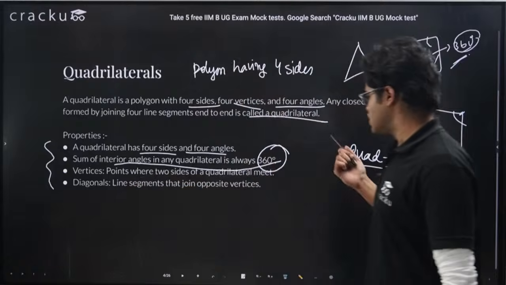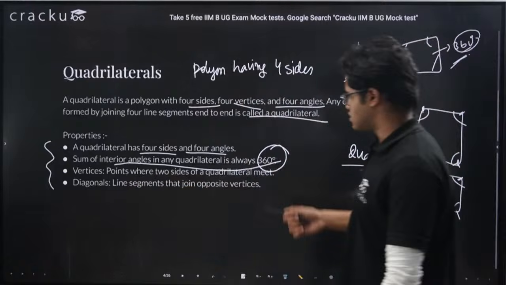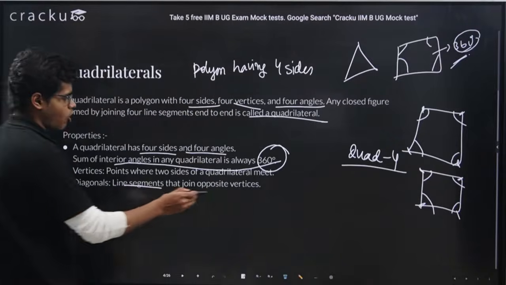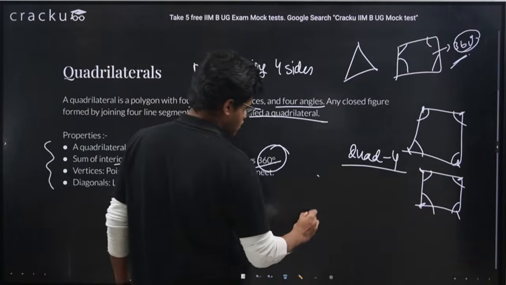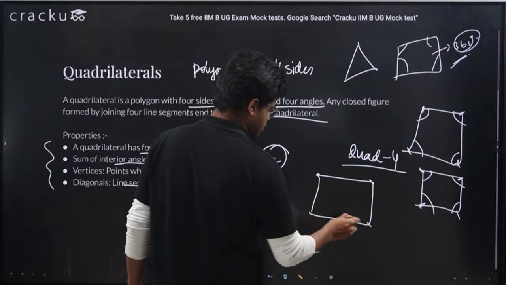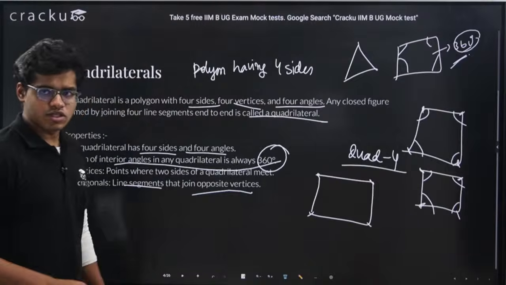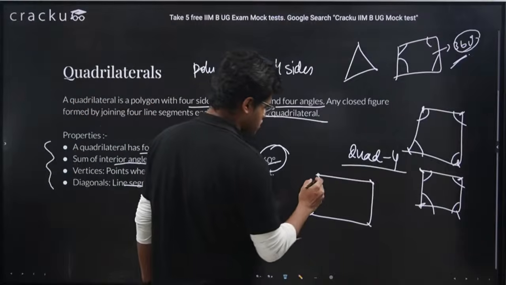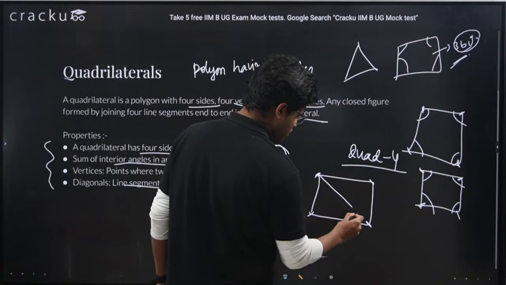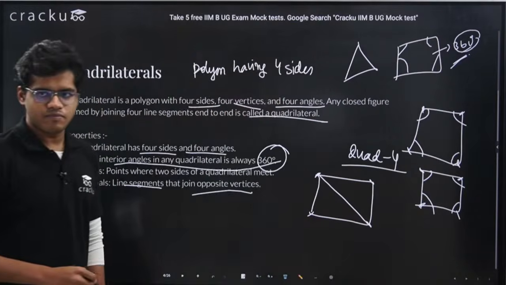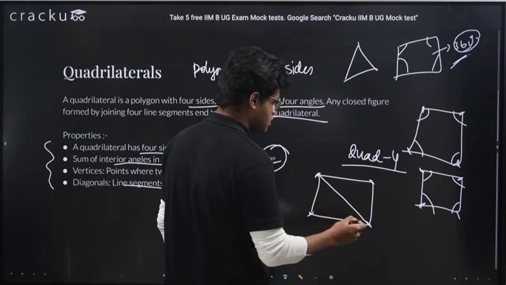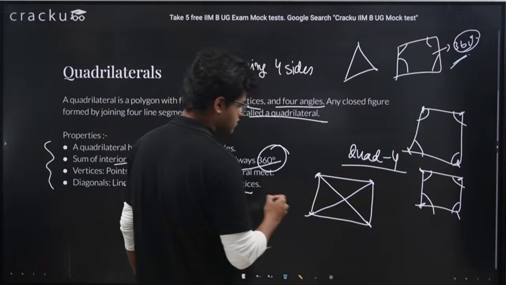Vertices are points where two sides meet. This I've already told. And diagonals are line segments joining opposite vertices. For example, this is a vertex, this is a vertex, this is a vertex, this is a vertex. One pair of opposite vertices is this and this. If we join them, this line is called a diagonal. Another pair of opposite vertices is this point and this point. If we join them, this is a diagonal.